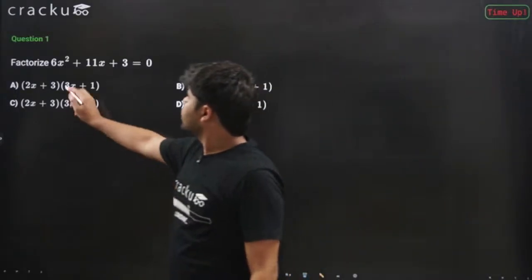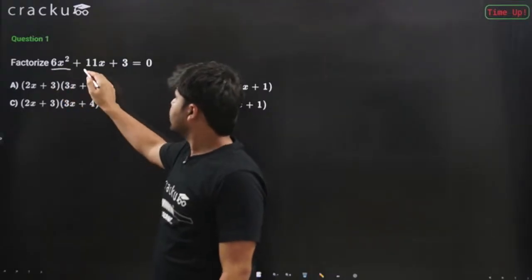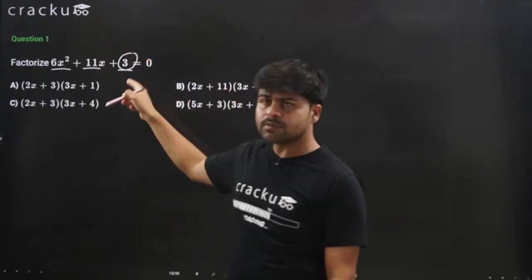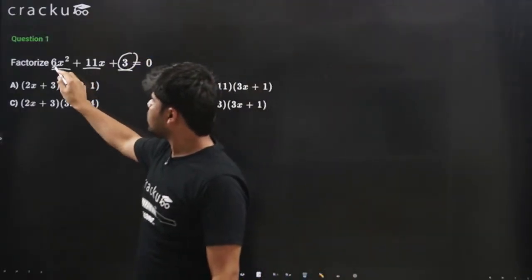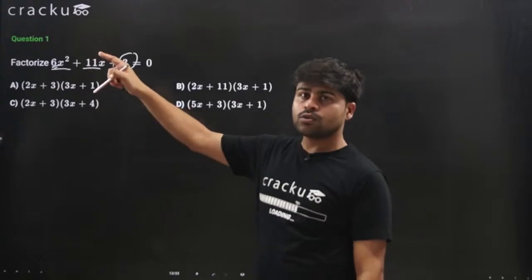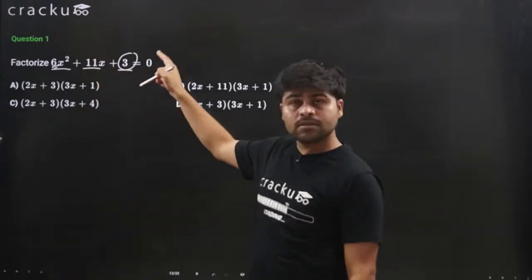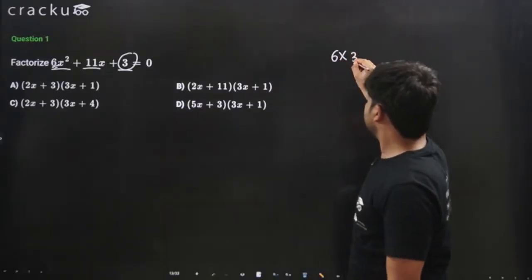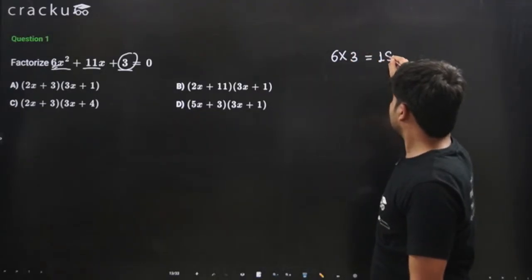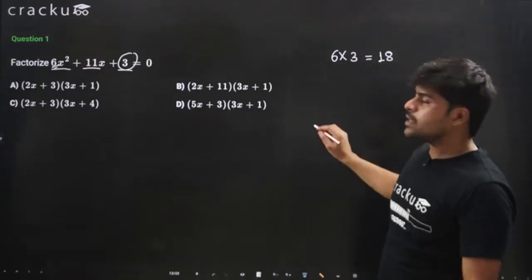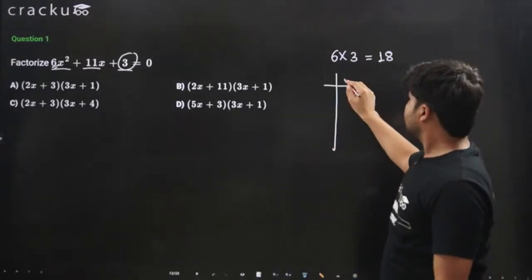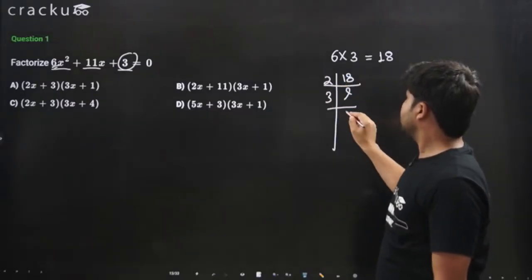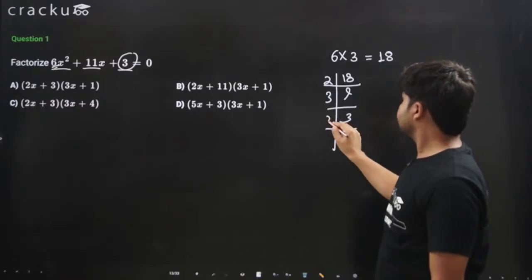Time is over. So we need to factorize 6x squared plus 11x plus 3. Remember what I told you? We'll take the coefficient of x squared, which is 6, and the constant term, which is 3. You just multiply them, and we get 6 times 3 equals 18. Now we'll factorize 18. What are the factors of 18? 2 9s are 18, 3 6s are 18, 1 18 is 18.